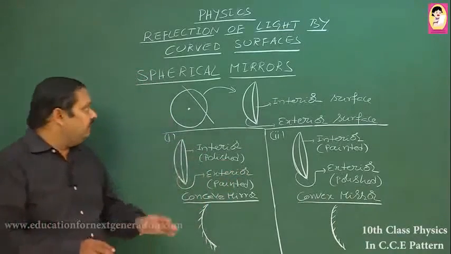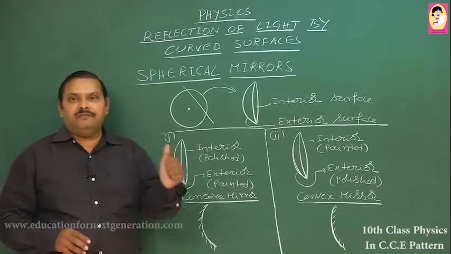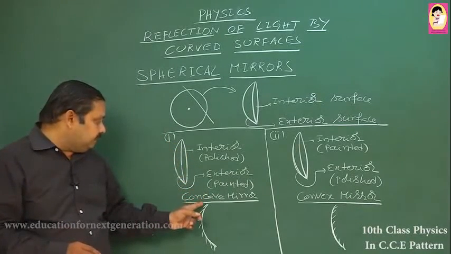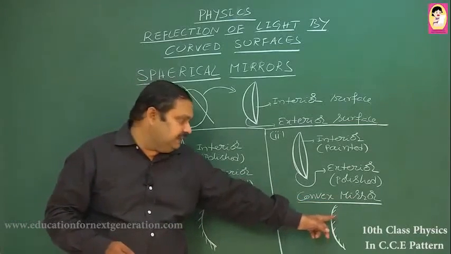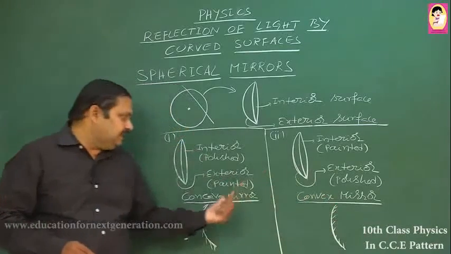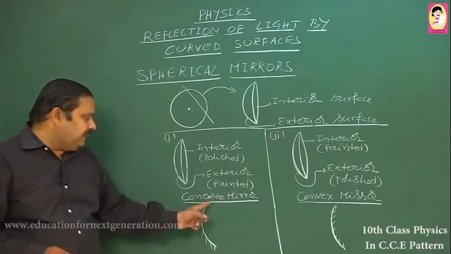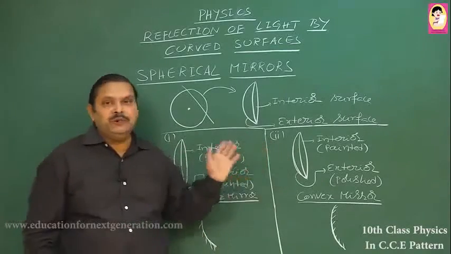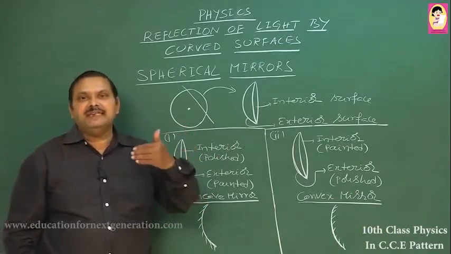So, finally, we have two types of spherical mirrors: one is the convex and the other is the concave. In a convex mirror, the exterior is polished and the interior is painted. On the other hand, in a concave mirror, the exterior is painted and the interior is polished. These are the two different types of mirrors that we are going to discuss in the next class.